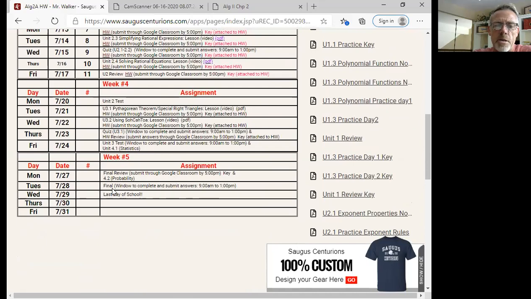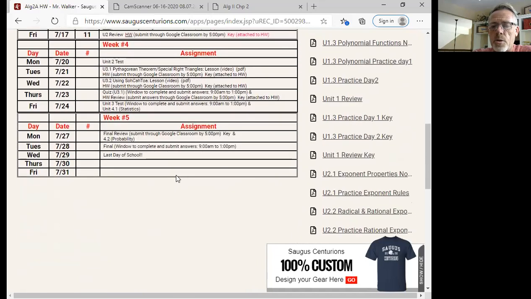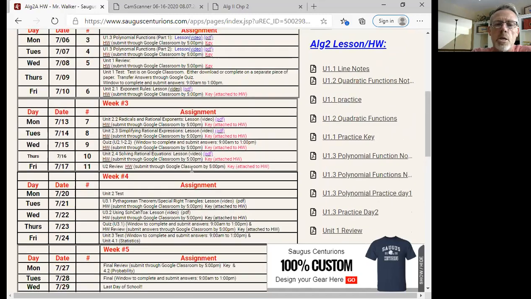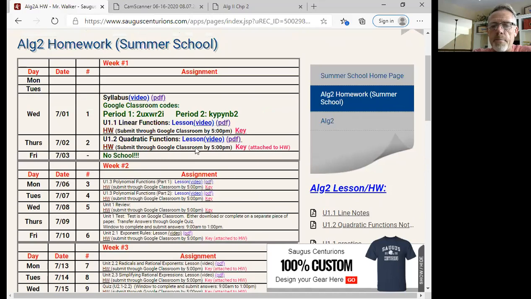And then we have our final on Tuesday the 28th. That's just so if there was somebody that came in late and needs to take a test or a quiz that they were absent for, or they weren't able to log on, they can do it that very last day, which is Wednesday the 29th.